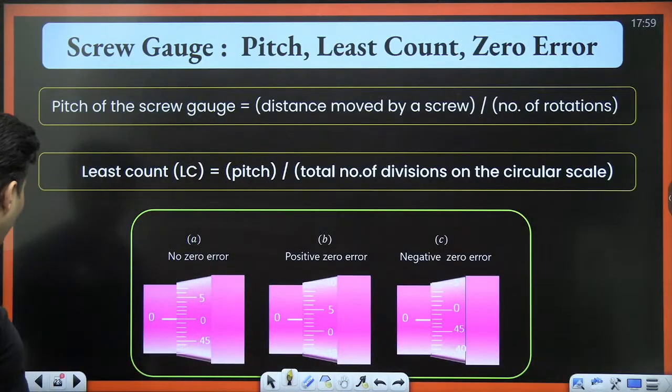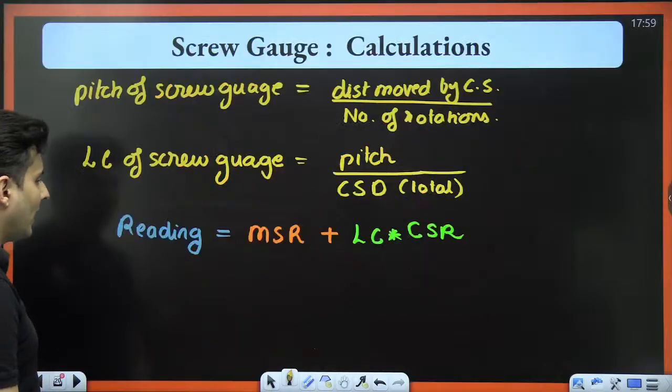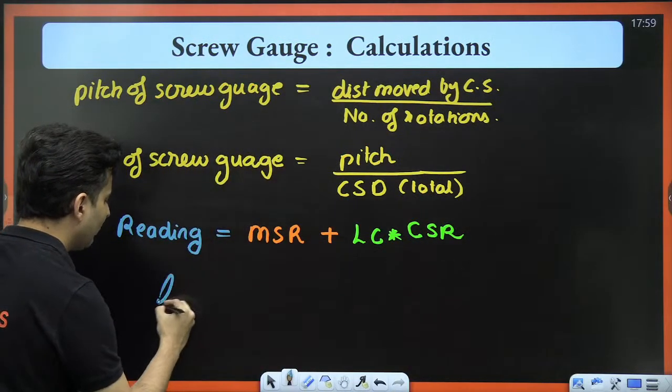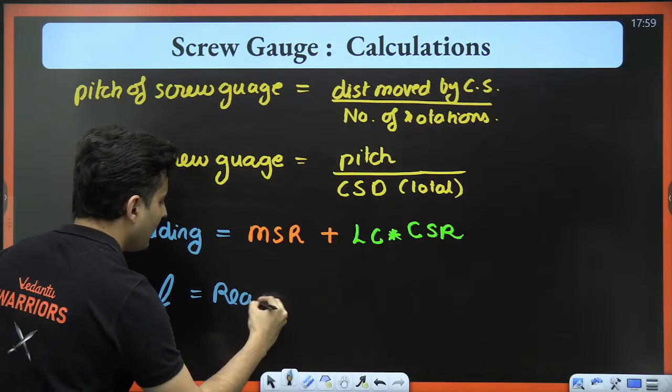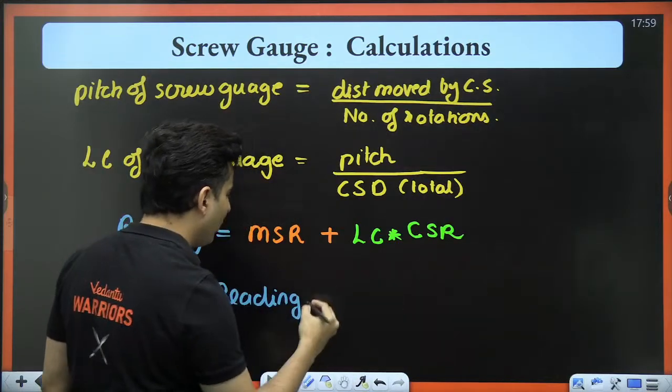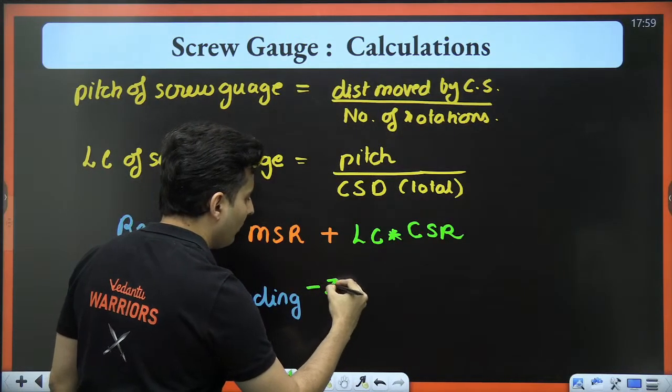And just like before, you can add and subtract to get the final length. So the final length will be the reading, and if it is a positive zero error, you will subtract it.